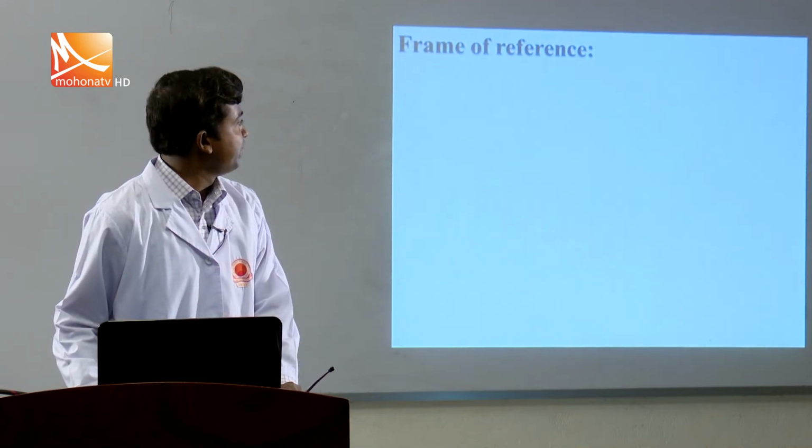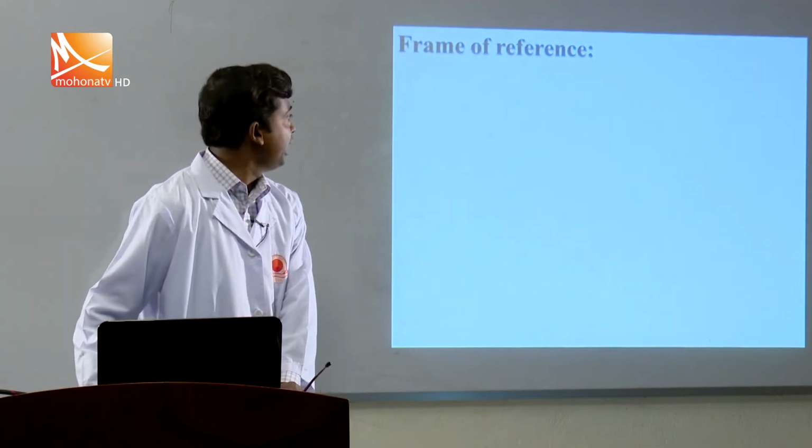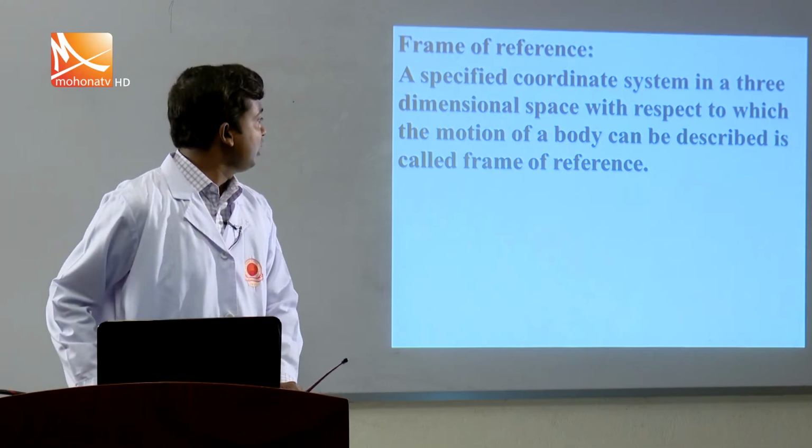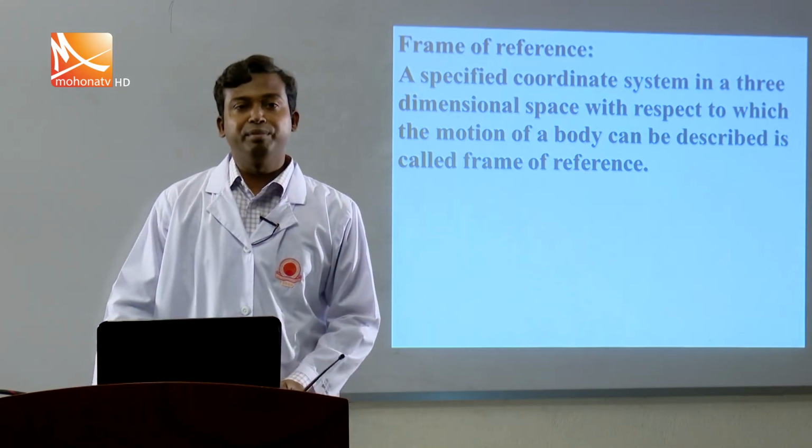What is a frame of reference? My dear students, just see my slide. A specific coordinate system in 3-dimensional space with respect to which the motion of a body can be described is called a frame of reference. That means a coordinate system in 3-dimensional space that describes the position or the motion of a body is called a frame of reference.